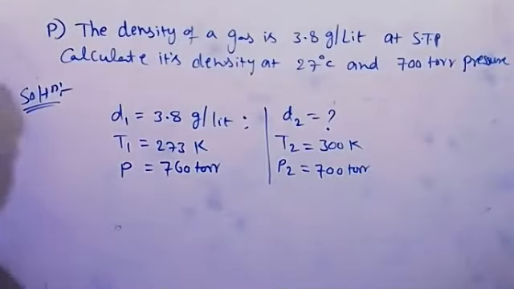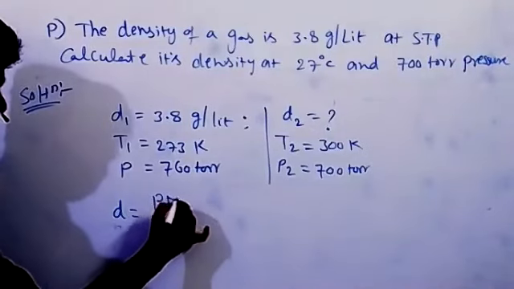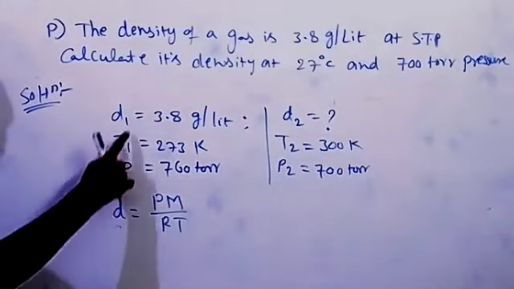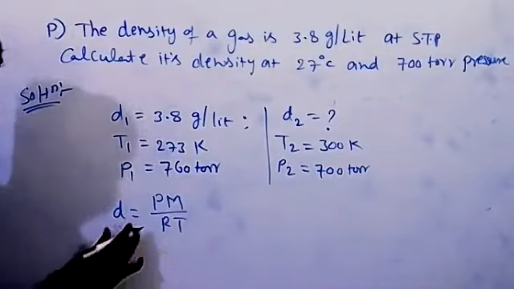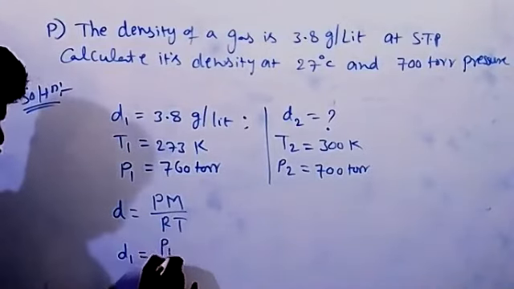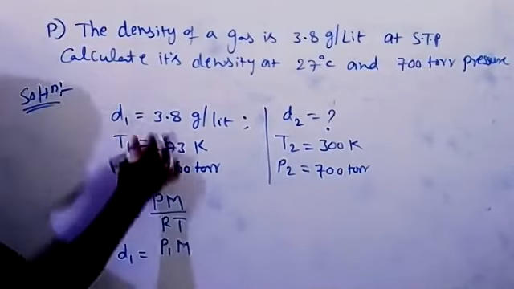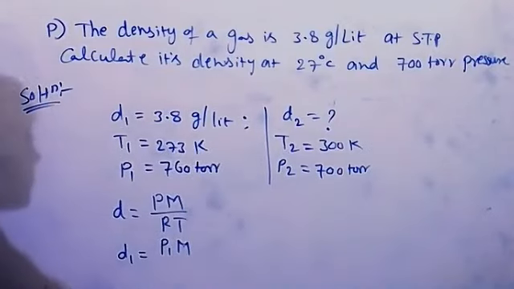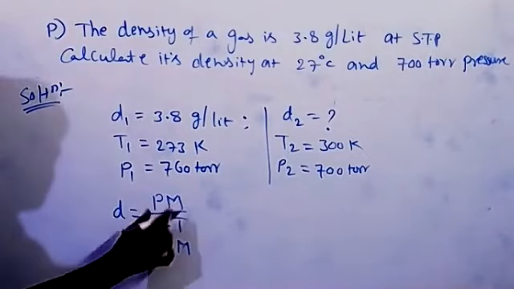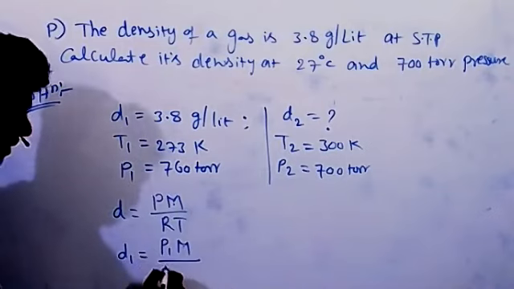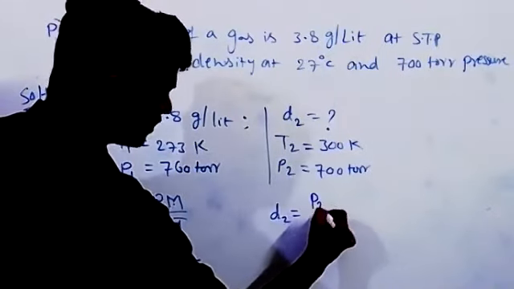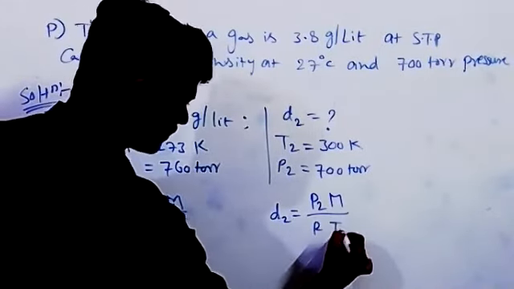We know the density relationship: D is equal to PM by RT. So for the first condition, D1 is equal to P1 M by R T1. It is the same gas; only the temperature and pressure are changed, so the density changes, but its molar mass does not change. Whatever temperature and pressure we use, the molar mass and R are constant. For this gas, the density D2 is equal to P2 M by R T2.